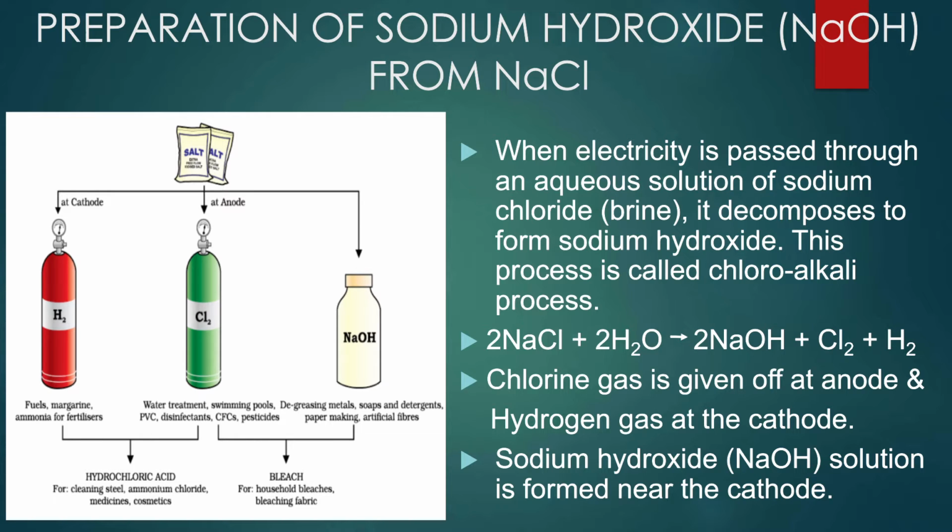The chemical reaction which takes place in the electrolysis of brine is 2NaCl + 2H2O gives 2NaOH + Cl2 + H2. We get sodium hydroxide solution near the cathode, chlorine gas is evolved at the anode, and hydrogen gas at the cathode.